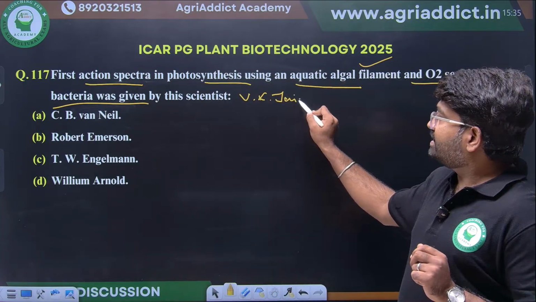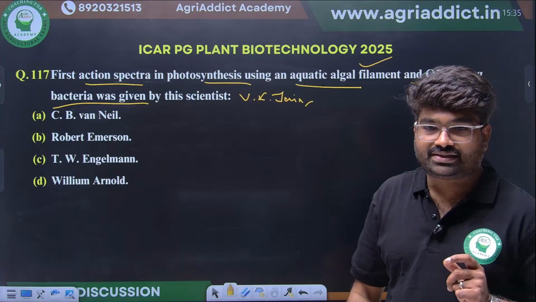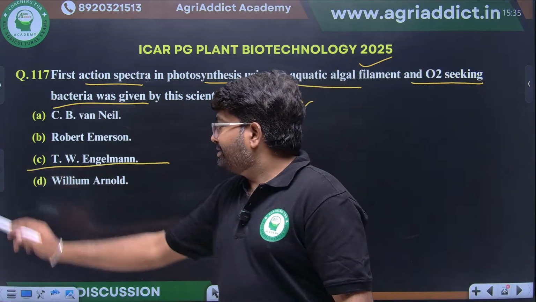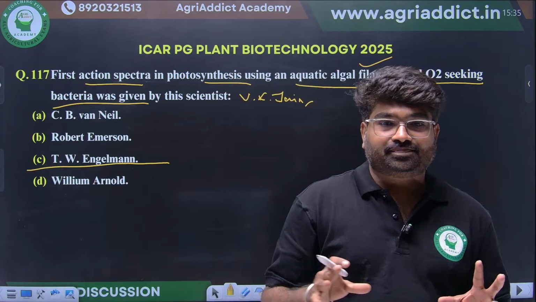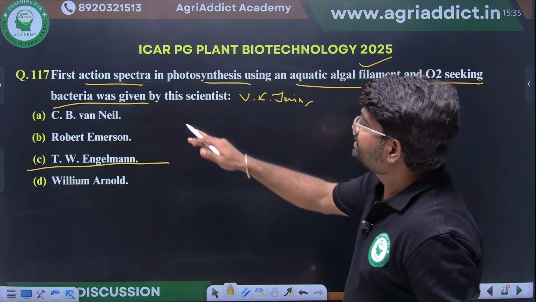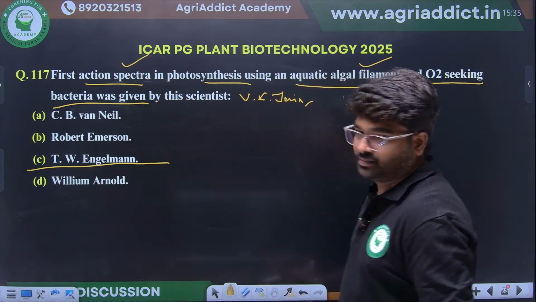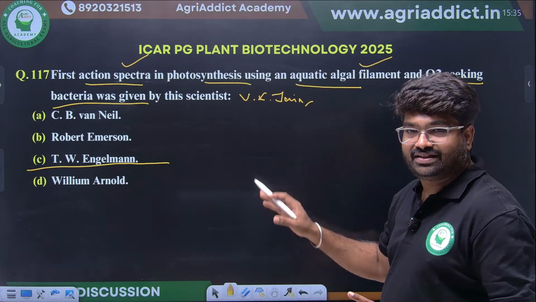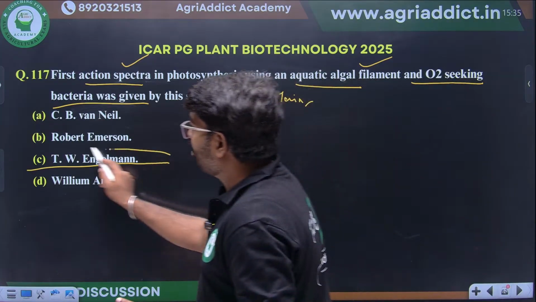During our class itself, during the photosynthesis class, they have told this. Engelmann is the person who first used this action spectrum and discovered these things. This is the most important thing you have to remember.